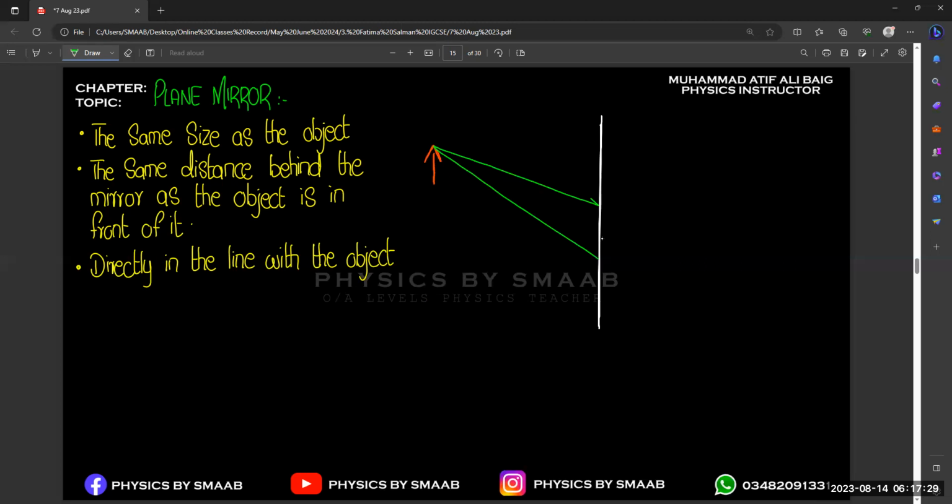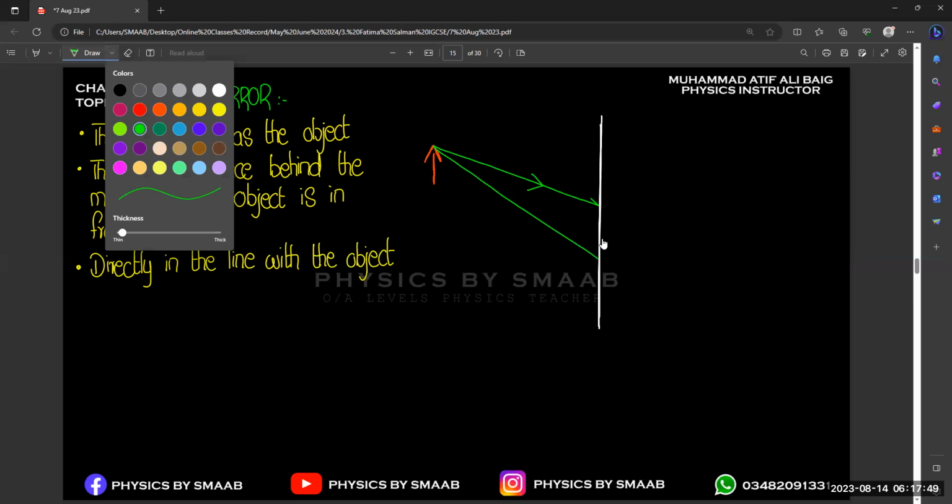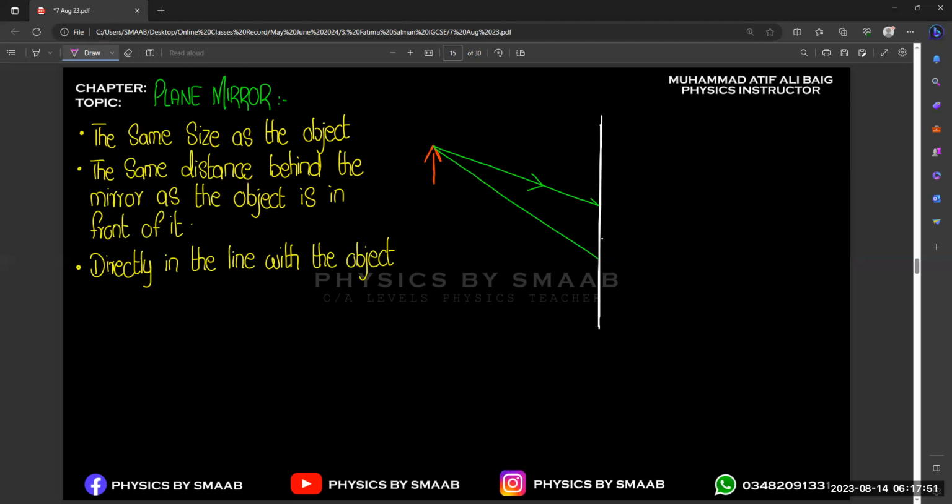Let's suppose we consider one incident ray, so this will be the incident ray. It will reflect back with the same angle, right? Again, the concept of the normal. So we just draw a reflected ray with the same angle. Let's consider that one with a different color. So this will be the reflected ray, right? And the same goes for the second one.